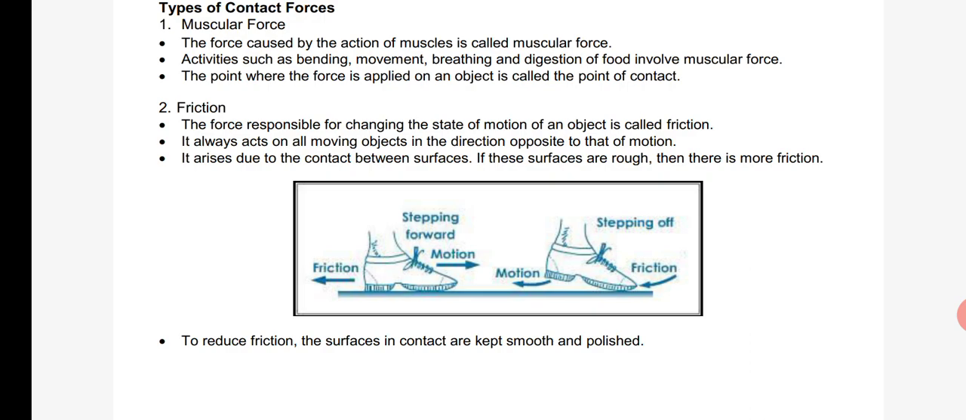So these are the types of contact forces. One is muscular force, another one is frictional force. Muscular force is caused by the action of muscles, whereas frictional force is due to the opposition of motion between the two surfaces. Friction can be increased by increasing the roughness, and decreased by increasing the smoothness.